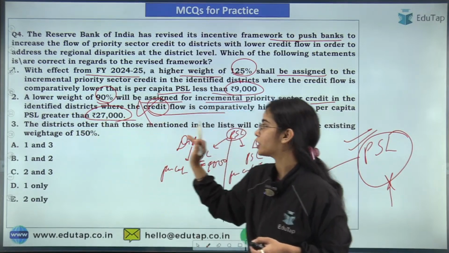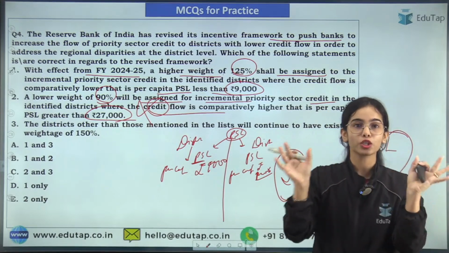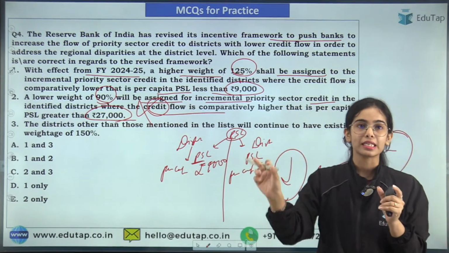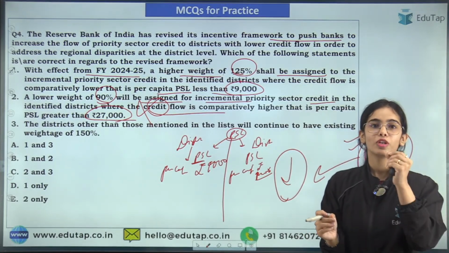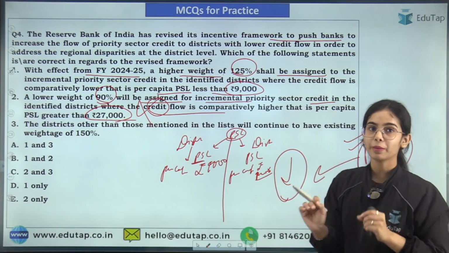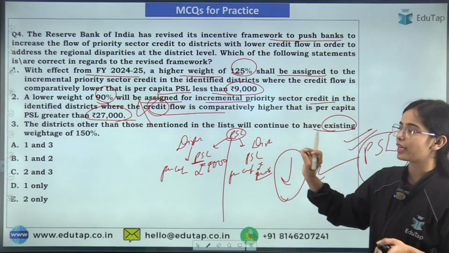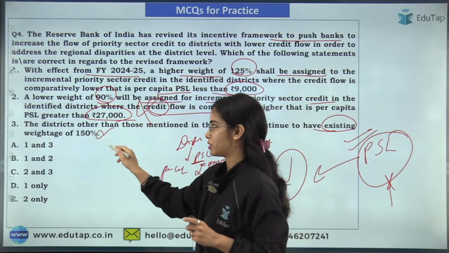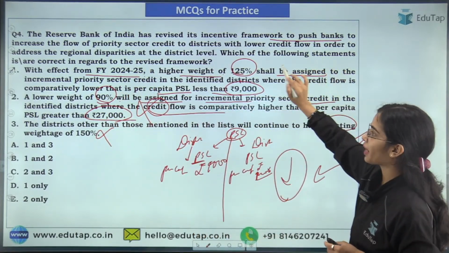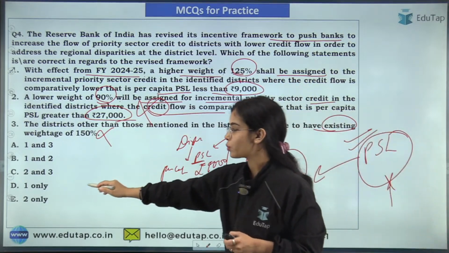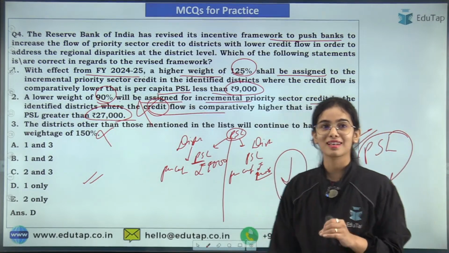The districts other than those mentioned in the 2 lists. So there are 2 lists. So the districts that are not mentioned in the 2 lists. So if you are giving incremental PSL to such a district, then your PSL will be counted as 100%. Okay, then your PSL will have the existing weight of 100%, not 150%. So only the first statement is correct, second and third are incorrect, and you had to find the correct statement. So only one is the answer here. D is the answer here. Very good, everyone has given the right answer, good to see.